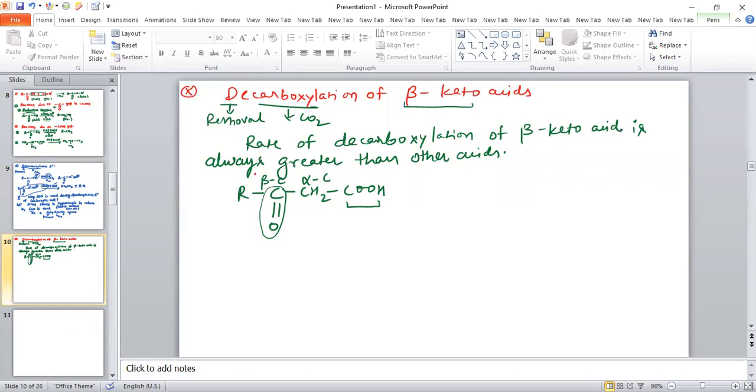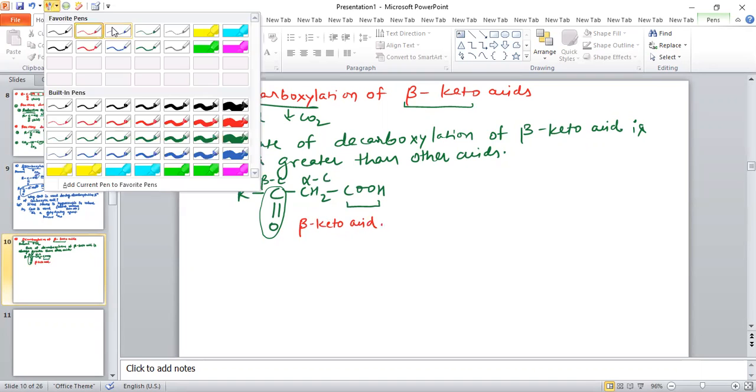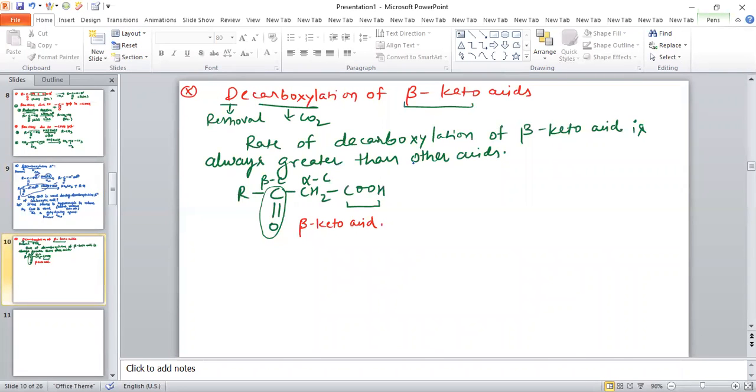Therefore we call this compound a beta keto acid. When we simply heat beta keto acid, the reaction is very fast. Removal of CO2 is very fast in beta keto acids. The product obtained after removal of CO2 is RCOCH3.